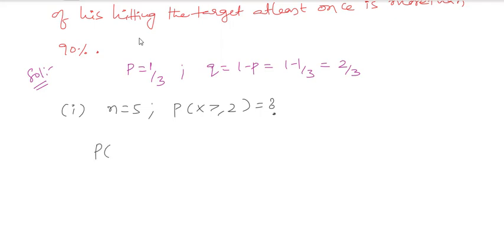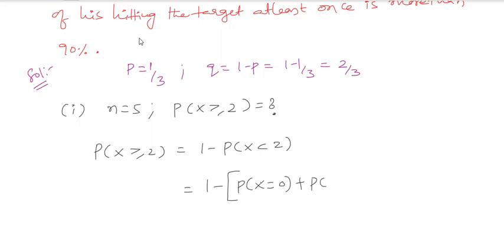So what is the probability of x greater than or equal to 2? I can represent it as 1 minus the probability of x less than 2. Then x less than 2 means 0 and 1. So 1 minus the probability of x equal to 0 plus the probability of x equal to 1. You have to calculate this value.